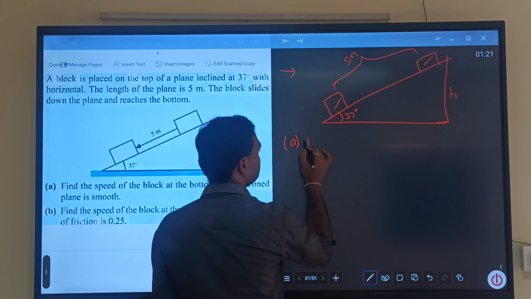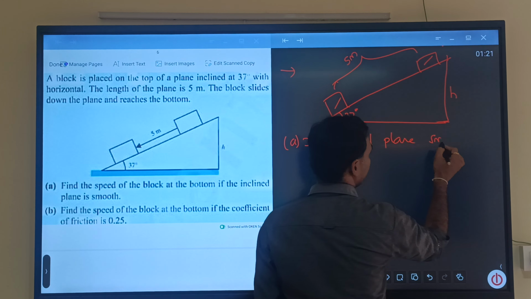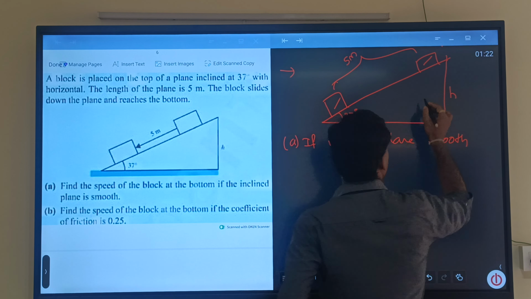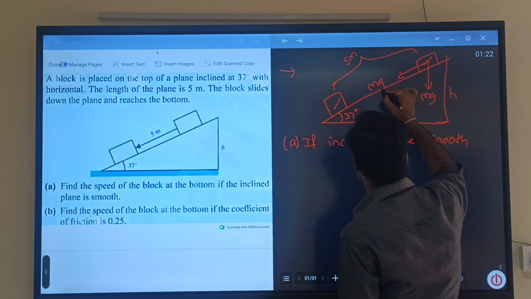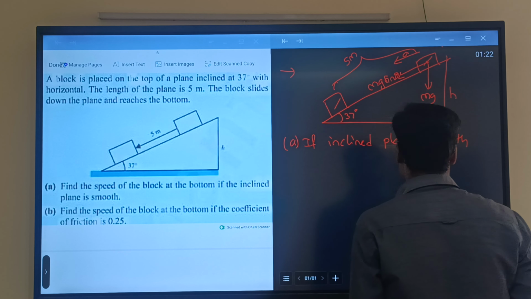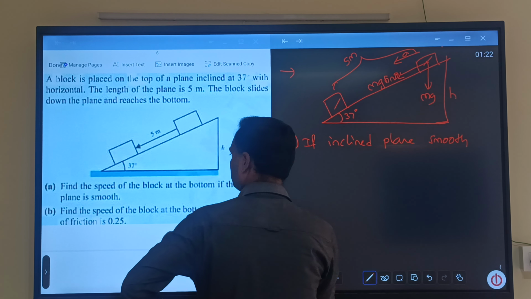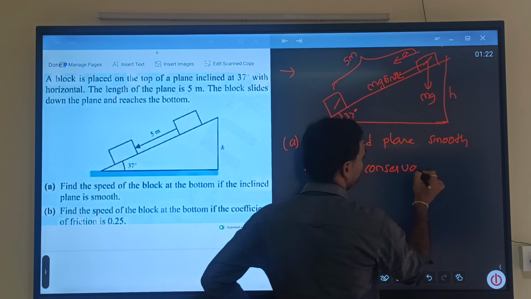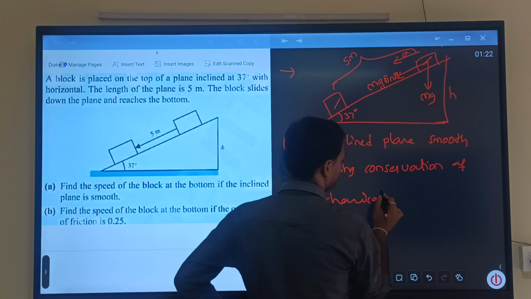Number one, if inclined plane is smooth, right? And in such a case, what are the different types of forces acting on my object? Number one, mg. So obviously we have seen this will be mg sine theta, right? Chalo. By using conservation of mechanical energy.